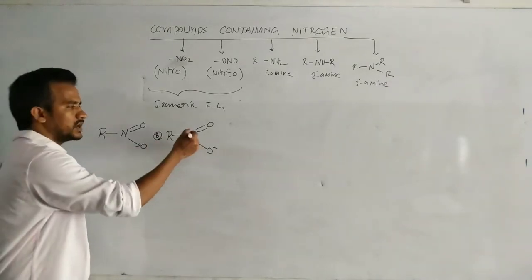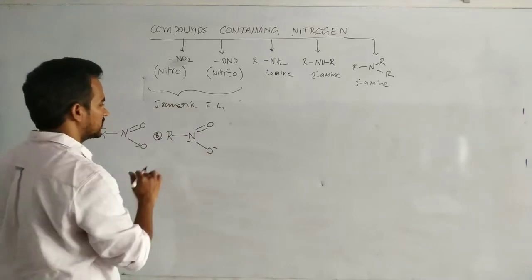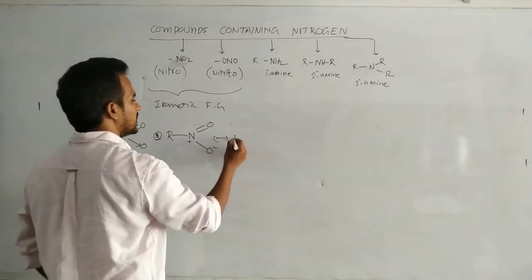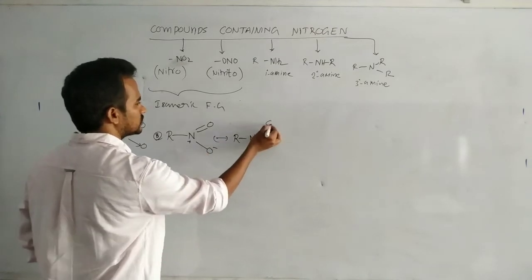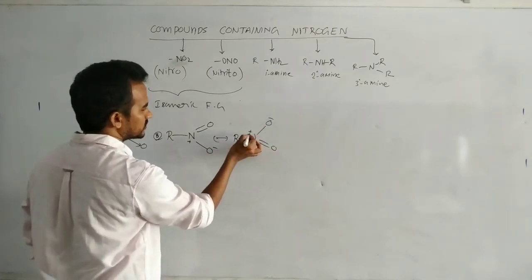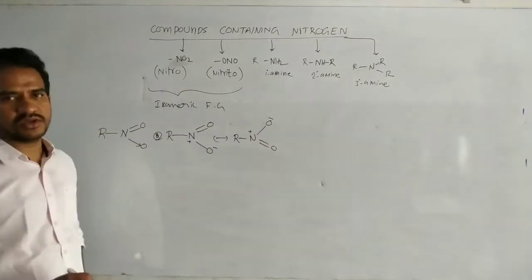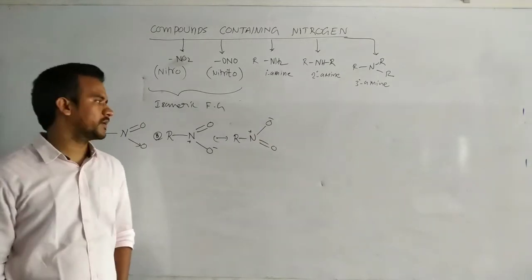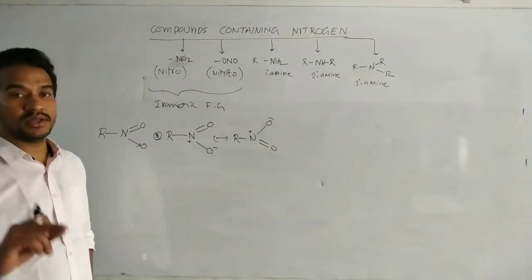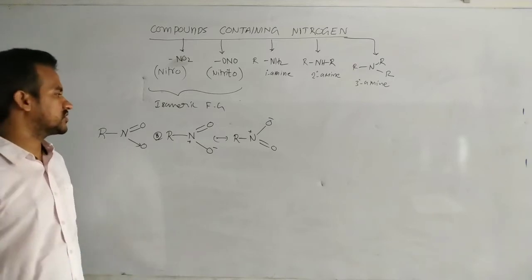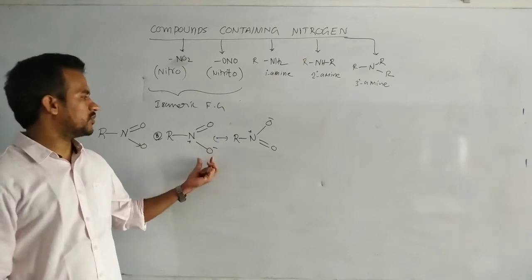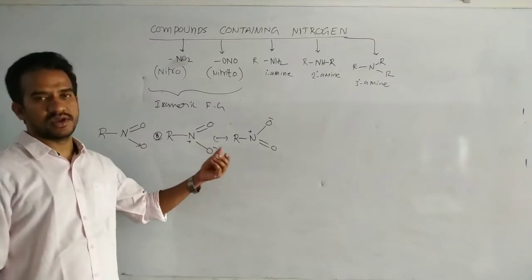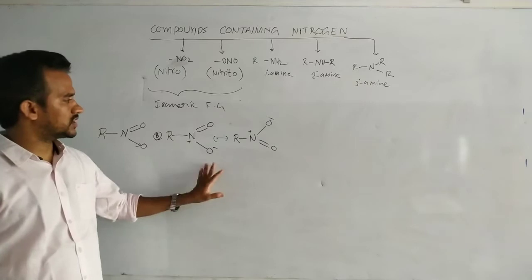Nitrogen has maximum covalency 4. This one exhibits resonance also, so we can write two structures. The existence of more than one Lewis structure is resonance, studied in chemical bonding. So these two are resonant structures.